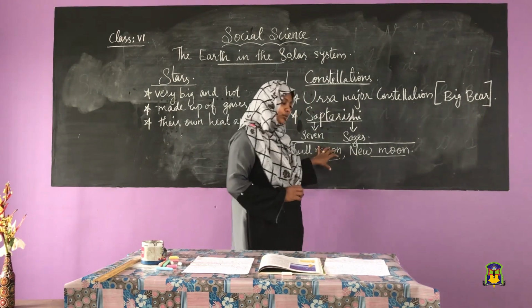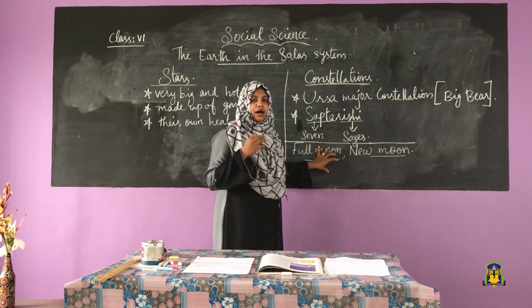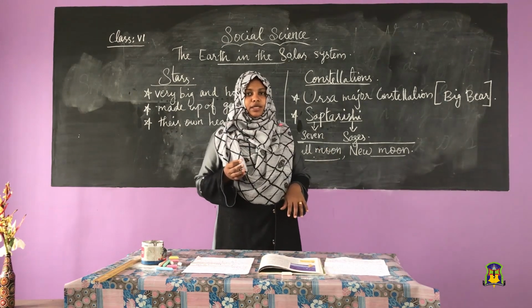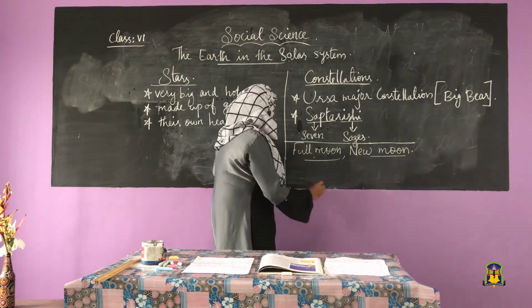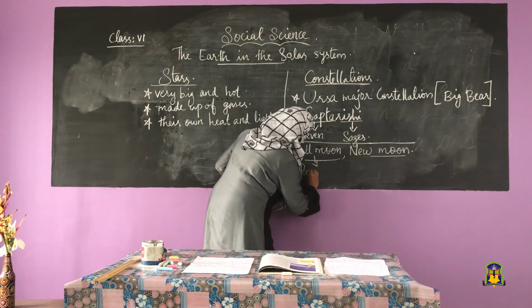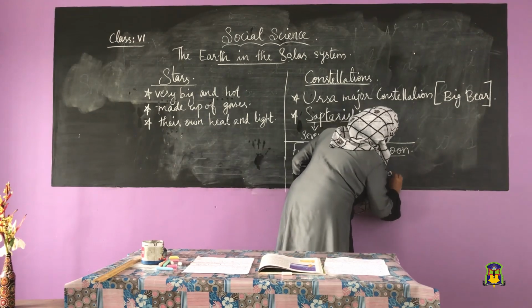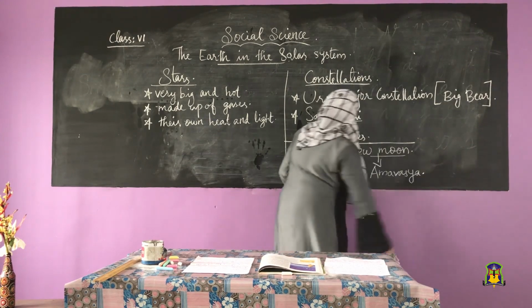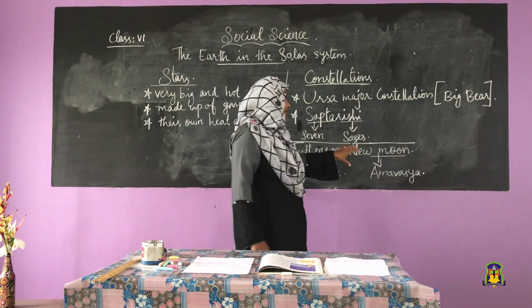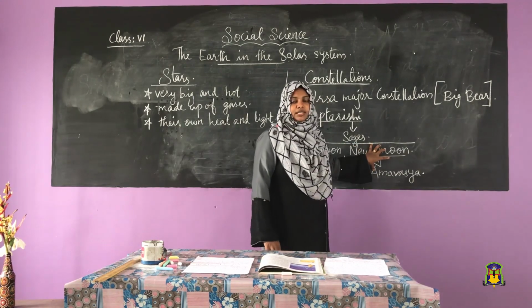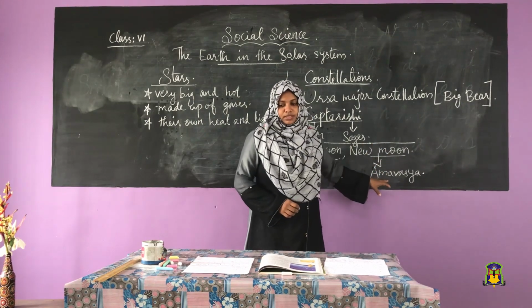The other one is the new moon, or Amavasya.